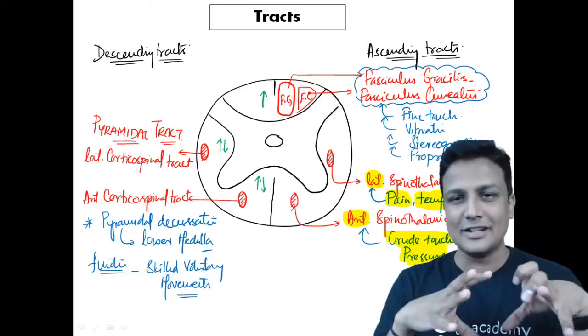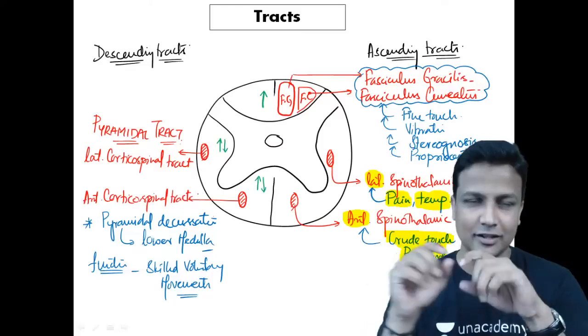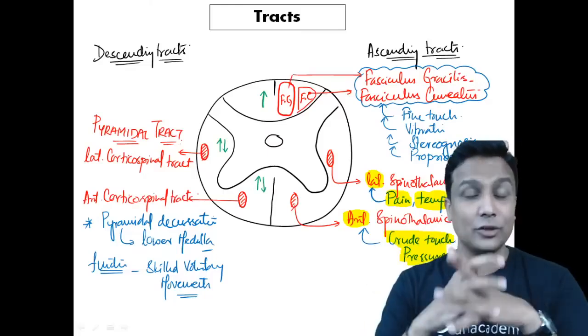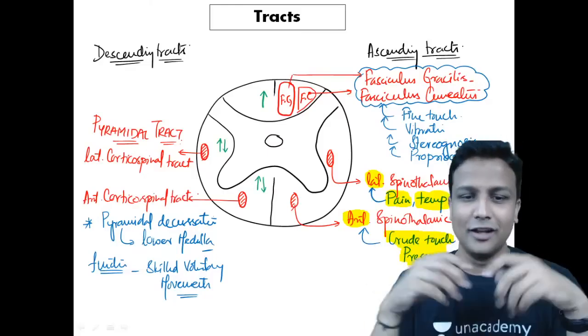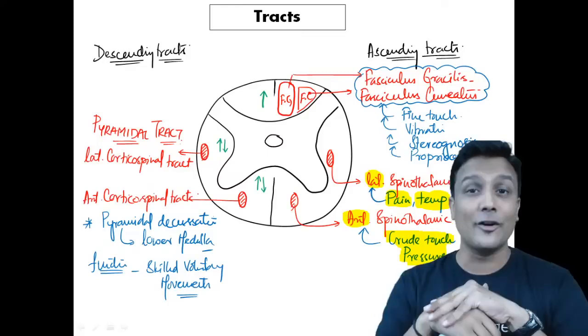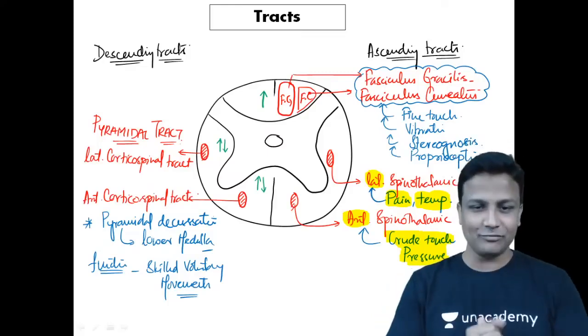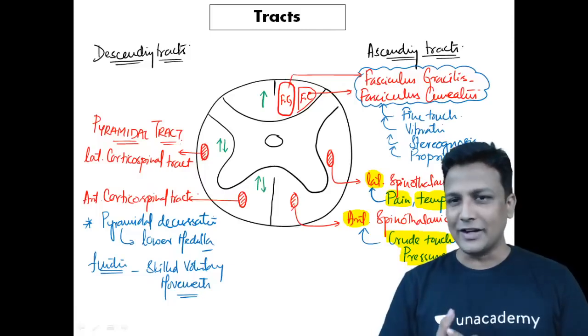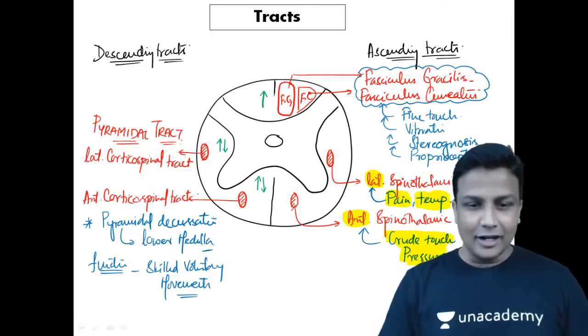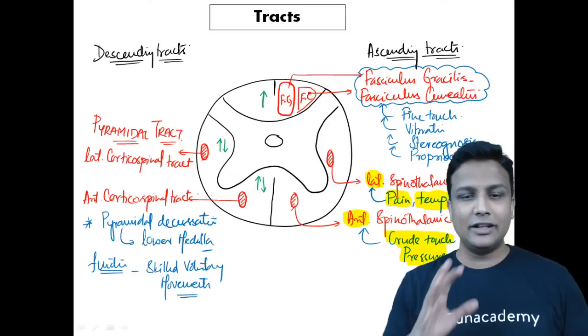So on one side we are having descending tracts, on the other side we are having ascending tracts. Study this and go to the exam, guys. The questions will come from here right now. Is it okay? So that is what you have to learn about the tracts right now. That's all. Done. That is what you have to learn from the tracts here right now, sir. Done. Now once you are completed with this one here right now, yes.